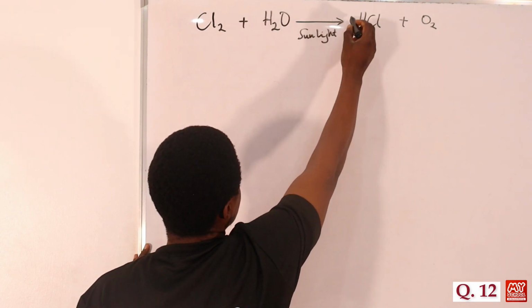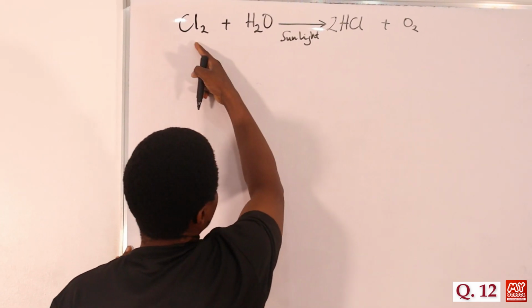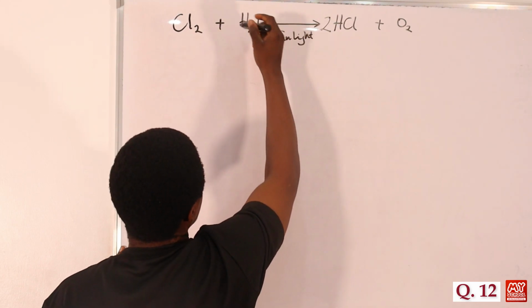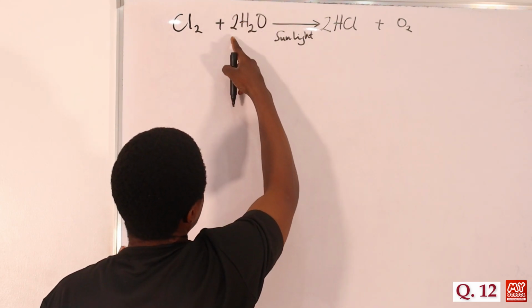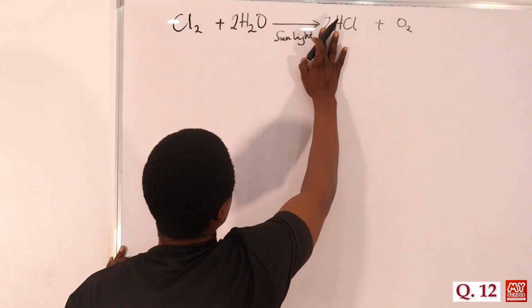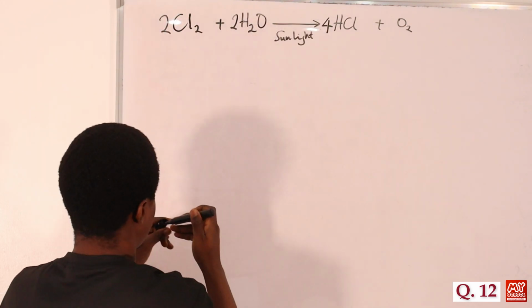We have 2 hydrogen here, we have 2 here, so this is 2. Chlorine is 2 here, chlorine is 2 here, oxygen is 2 here, oxygen is 1 here. So we can have 2 here, we have 2 here, oxygen is 2, hydrogen is 4 here now. So hydrogen here will be 4, and then here will be 2. I think the equation is balanced now.